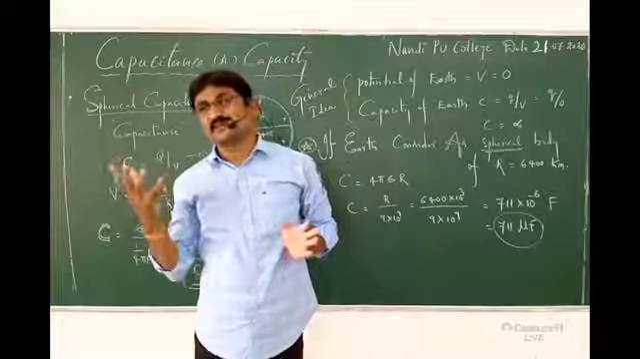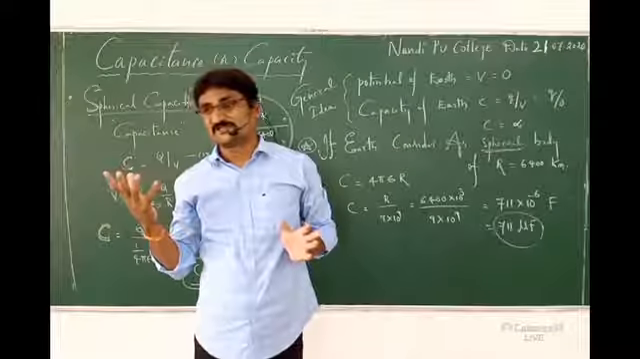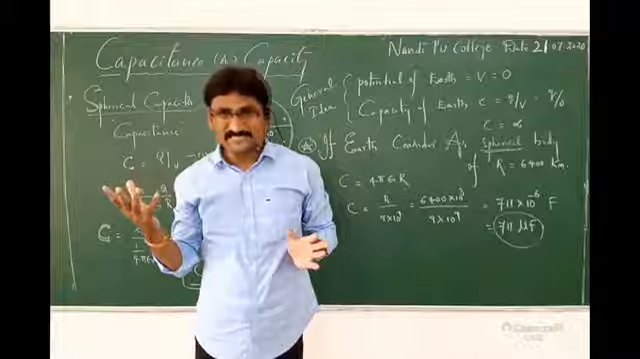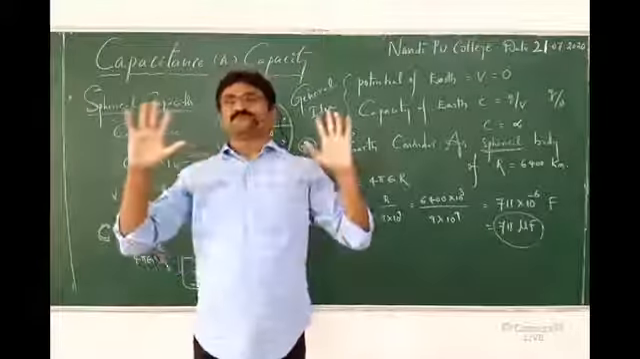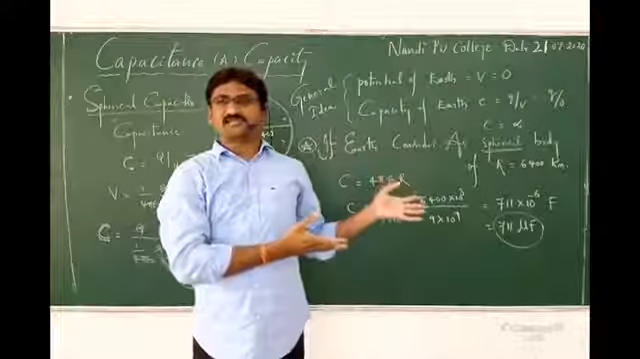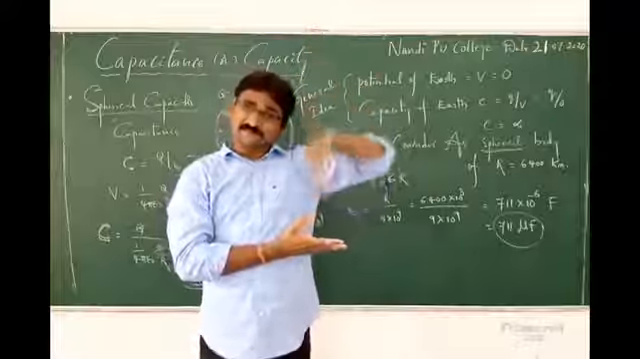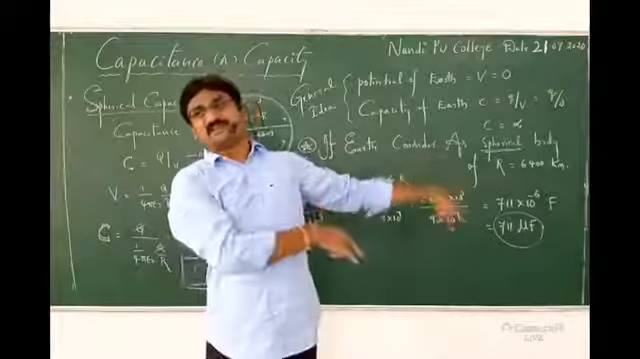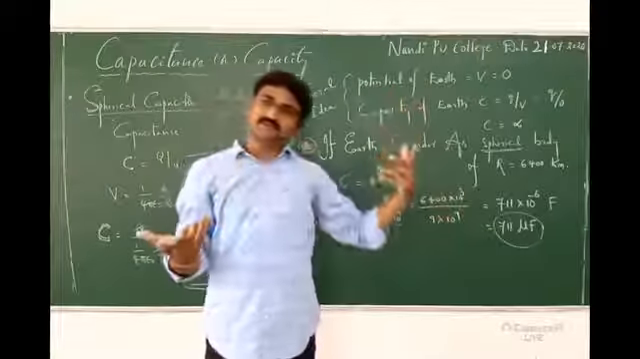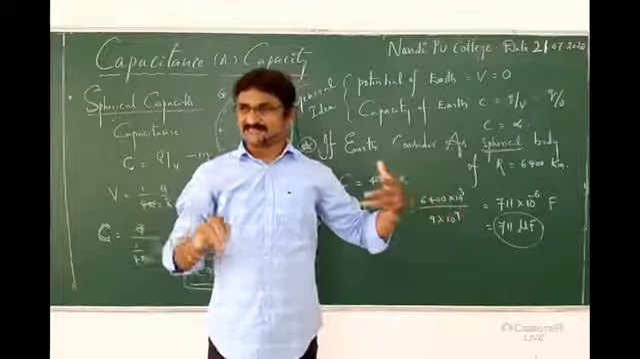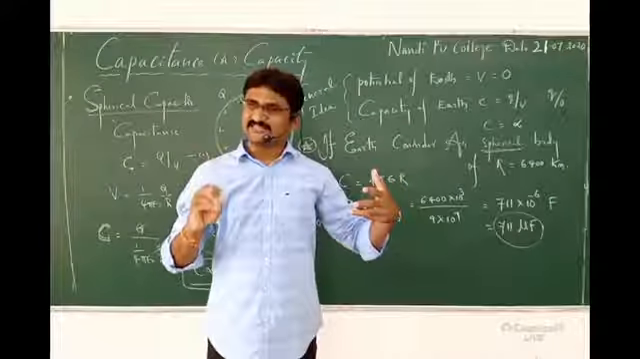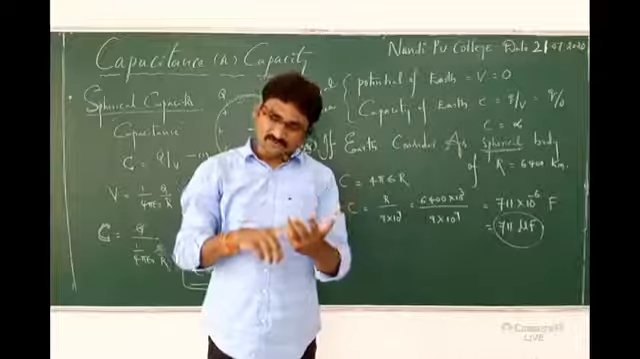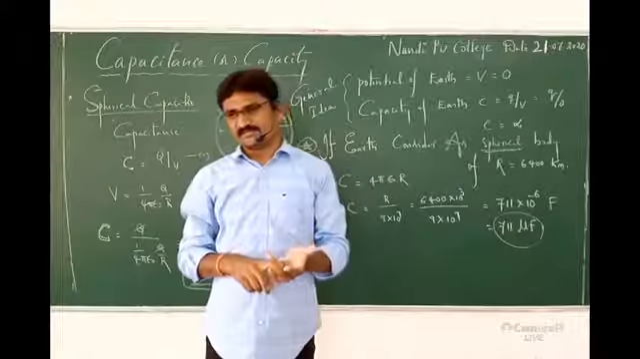Then what about 1 farad capacitance? Can you assume that much capacitor? Is it practically possible? No. The best example is Earth. Earth assumed as a capacitor, its capacitance is less than 1. Then what about normal bodies? Very less. That is why practically we measure capacitance in microfarads or nanofarads.